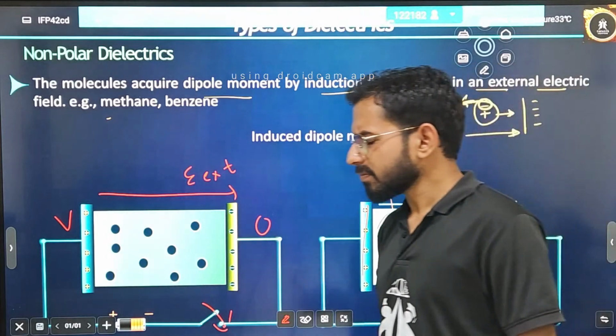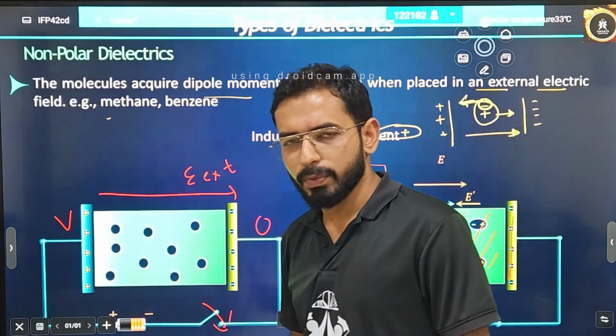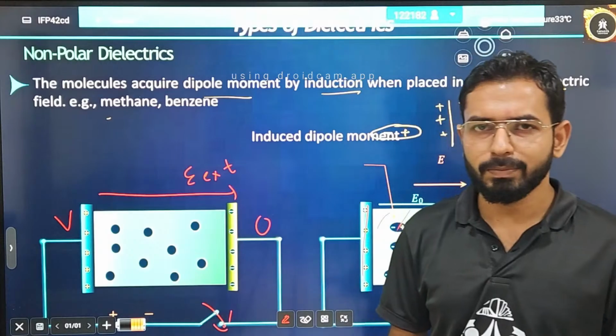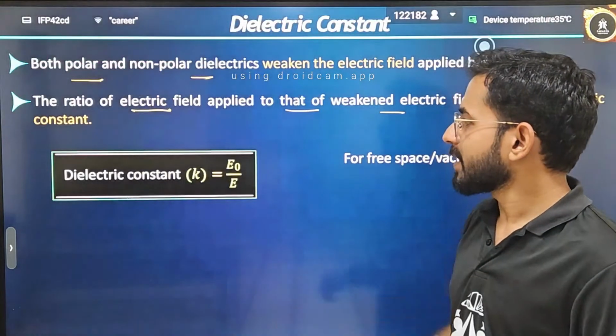Anyways, in question solving there is not much role of polar and non-polar. Just for variety, I have told you: if the question is asked in your board exam, then you can write about polar and non-polar. The main topic starts from here.